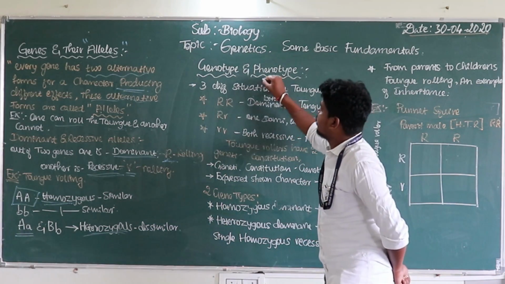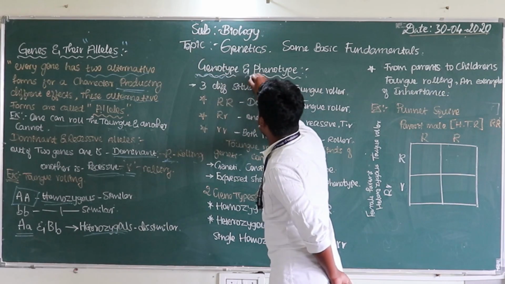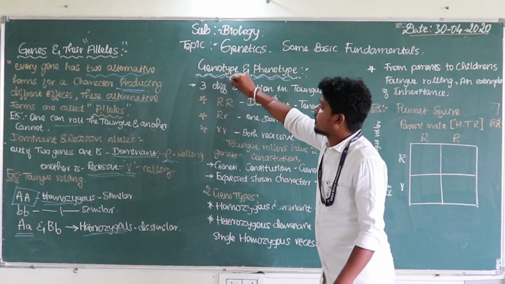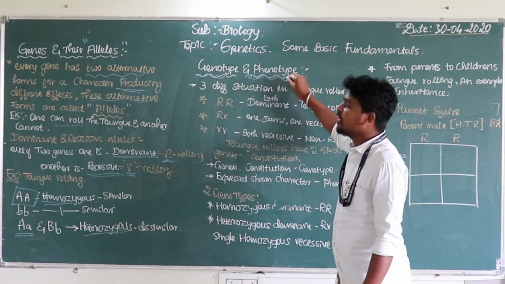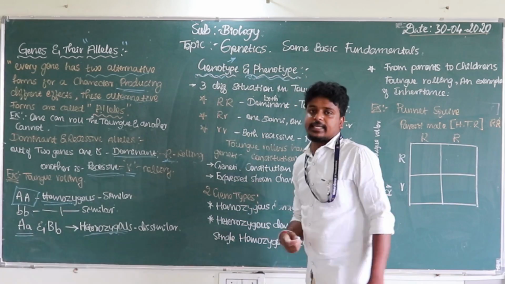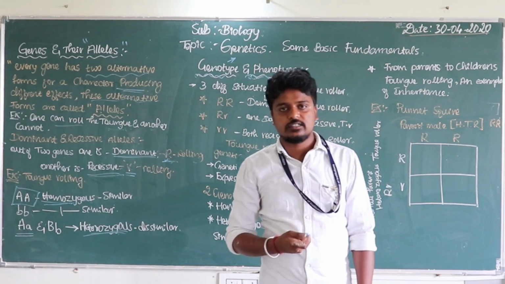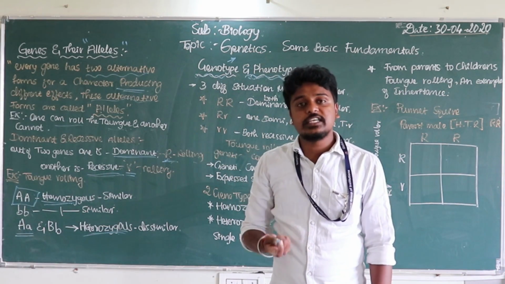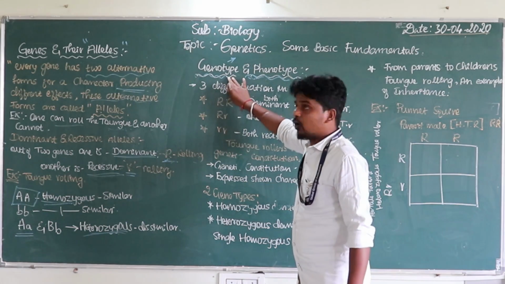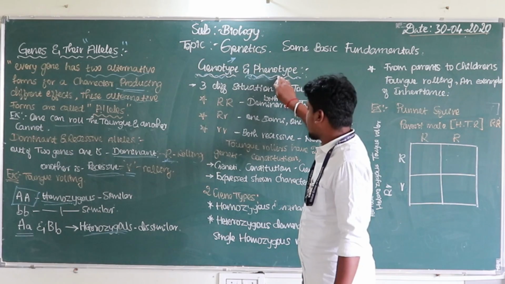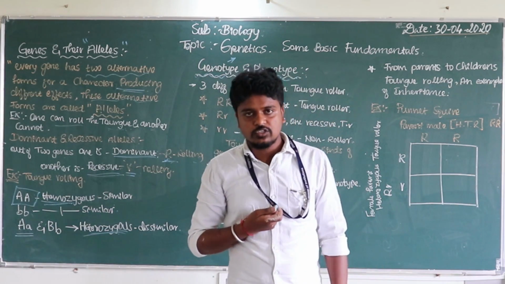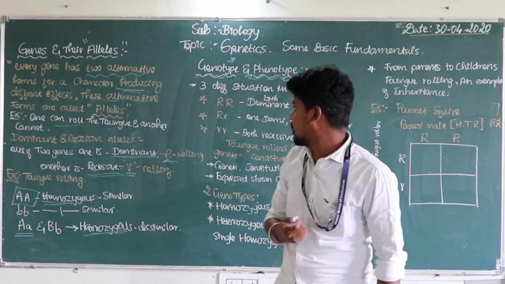That's all because there are two important characteristics. Which are those? The genotype and the phenotype. The genotype is the processing of the characteristics through the genes. The processing of the genes is called genotypic. Clear now? Phenotypic means the external appearance of the characteristics. Such things are called phenotypic.